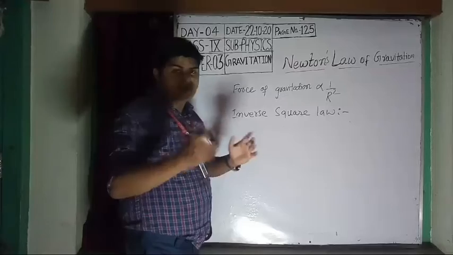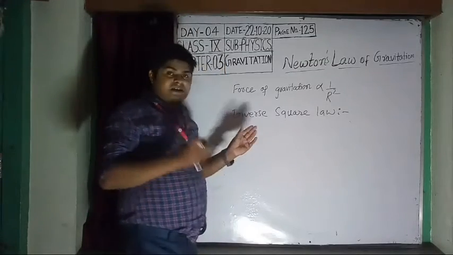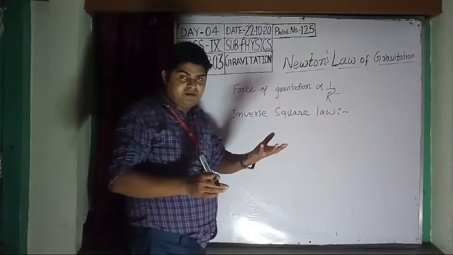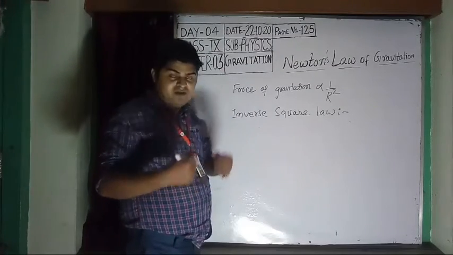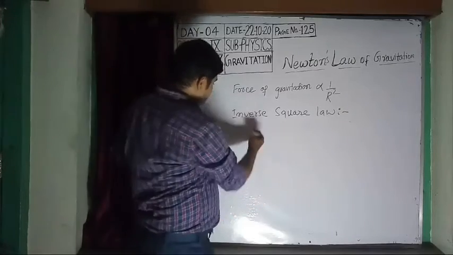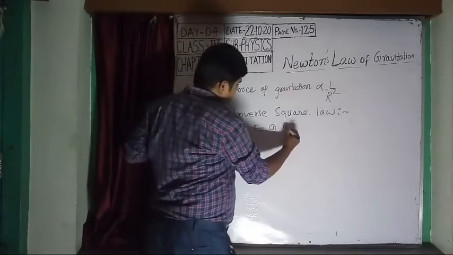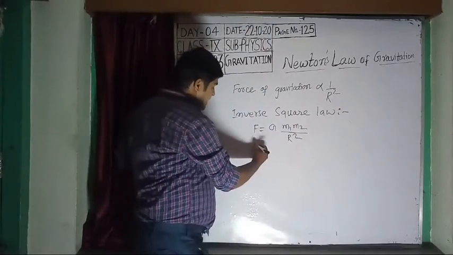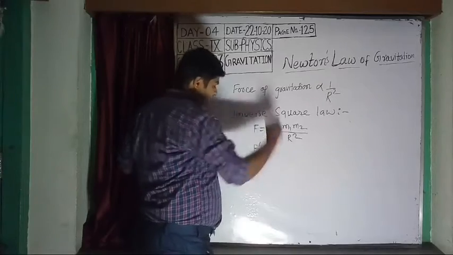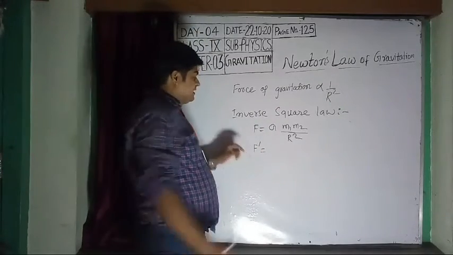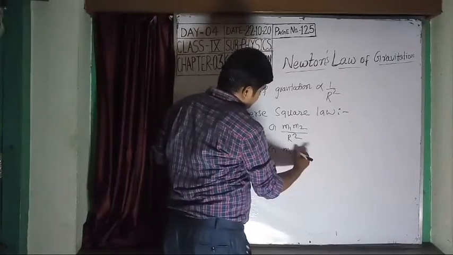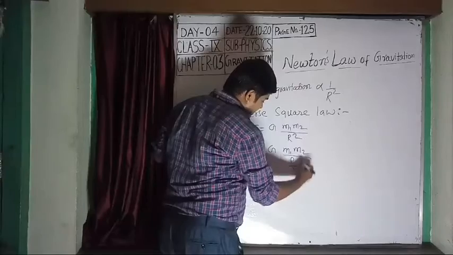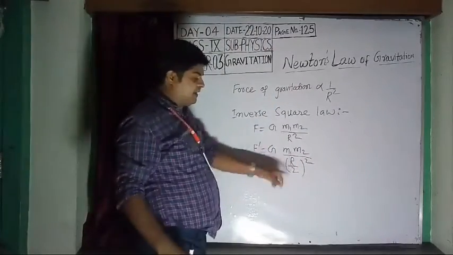Students, in the second case, when the distance between two objects is halved, what is the value of the new gravitation? You know F is equal to G m1 m2 by r square. Suppose the new gravitational force is F dash when the masses are the same but the distance is half the previous distance, r by 2.